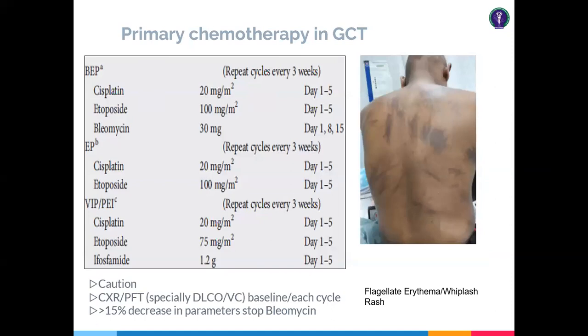And for the chemotherapy protocol in case of testicular tumors, always try to have a chest X-ray and pulmonary function test to assess for bleomycin, because bleomycin is known for 2 kinds of toxicities. One is skin rash, as you mentioned, a whiplash rash and flagellate erythema. These are the typical rash found in BEP regimen patients, and also pulmonary involvement, bleomycin pulmonary fibrosis. So always try to have a pulmonary function test, DLCO and VC. Both are important. Try to have this before and after your chemotherapy regimen.